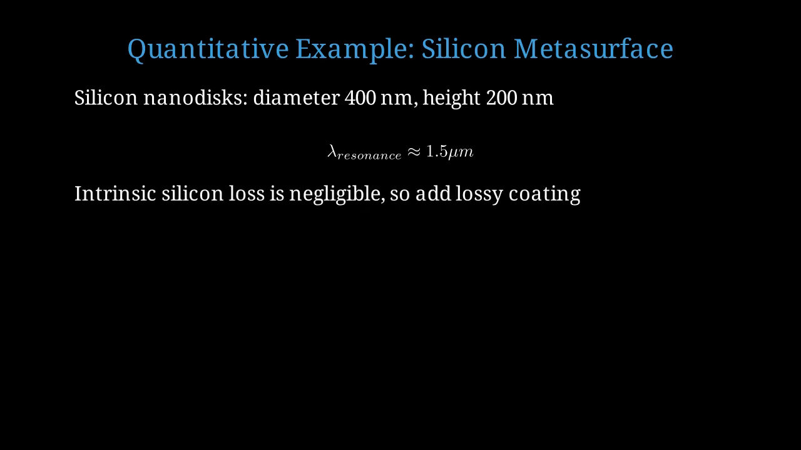Intrinsic silicon loss is negligible, so we add a thin, lossy coating, perhaps a few nanometers of chromium or titanium nitride. Coating thickness around 5 nanometers with extinction coefficient kappa approximately 3 provides the necessary absorption. With proper phasing of the two incident beams, absorption exceeds 0.95. Without the second beam, absorption drops to around 0.4.